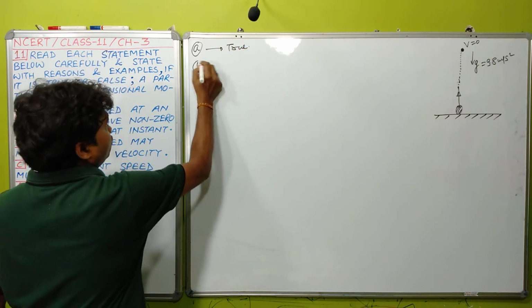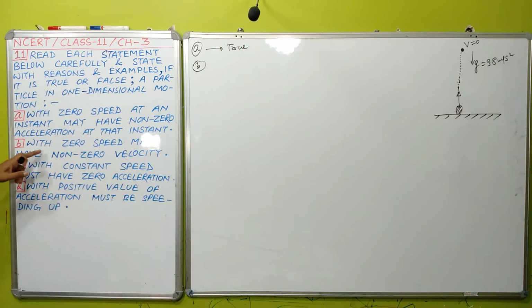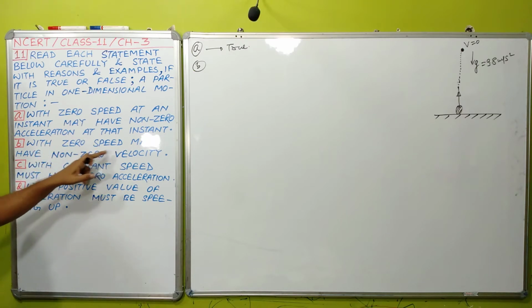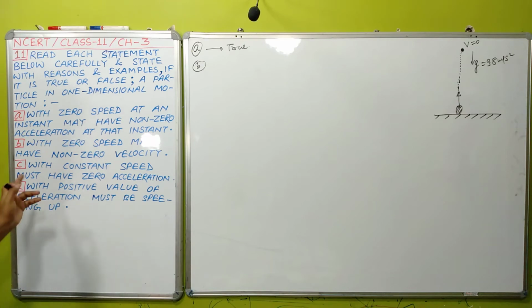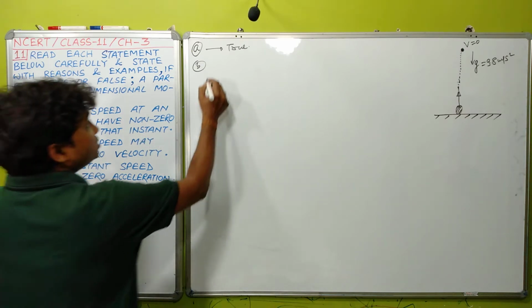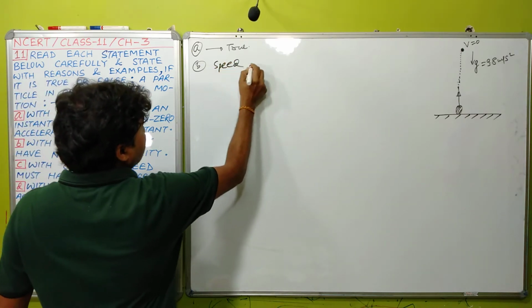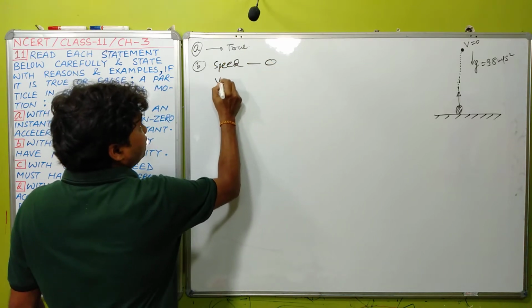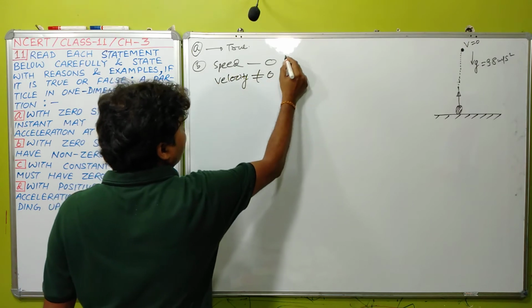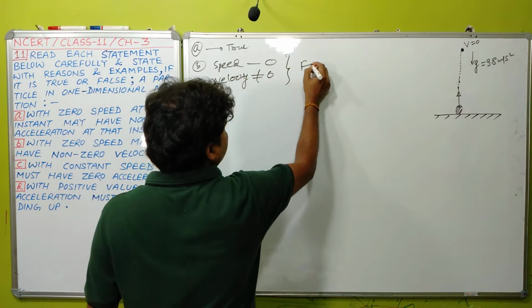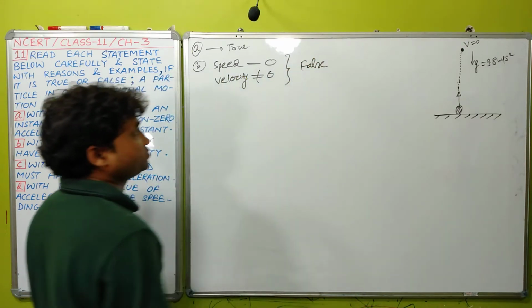Okay, students, now we check statement B. This statement is saying with zero speed may have non-zero velocity. Speed is zero but velocity is not zero. No, this is not possible, students. This statement is false.